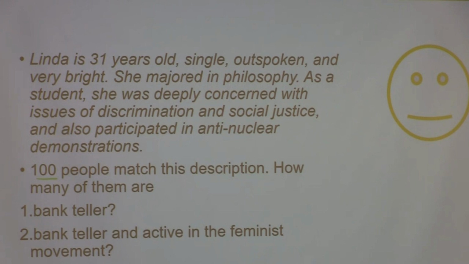That error in judgment disappears, because based on this version of the question, people would just assign some larger value to the first one, maybe 8, and then a smaller value to the second one, because they see that the number of people for the second part would be some subset of the number of people in the first part. So that's the advantage of thinking about Bayes' theorem in terms of number of people matching a description compared to thinking of probability. Because probability is not natural to the way we think of these quantitative measurements and make decisions.